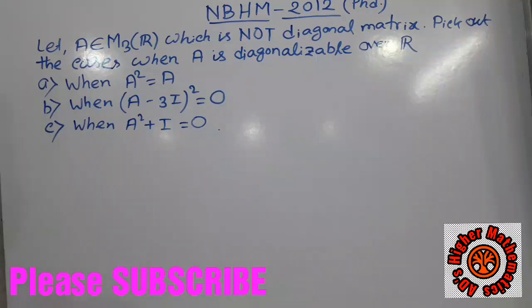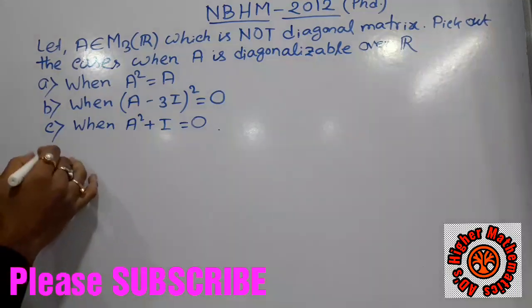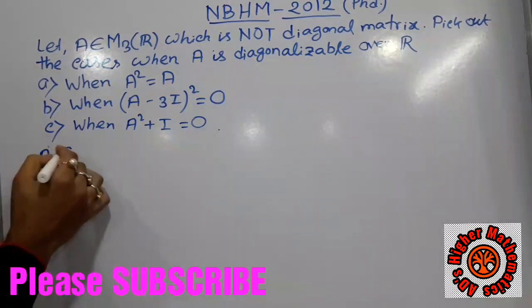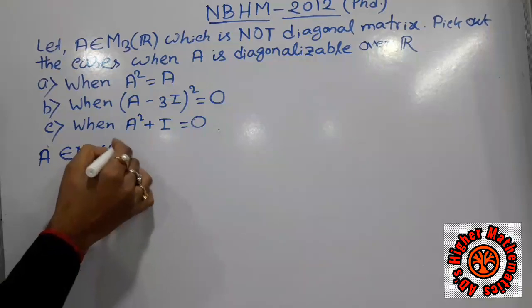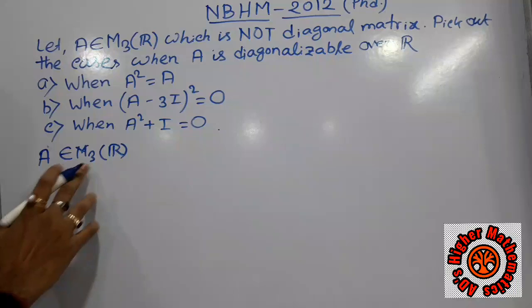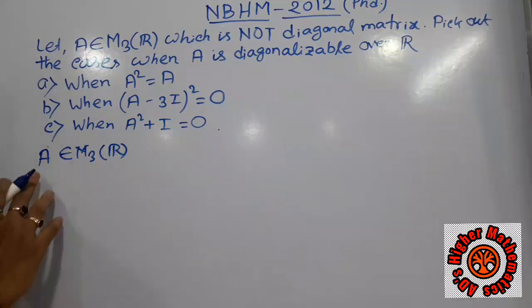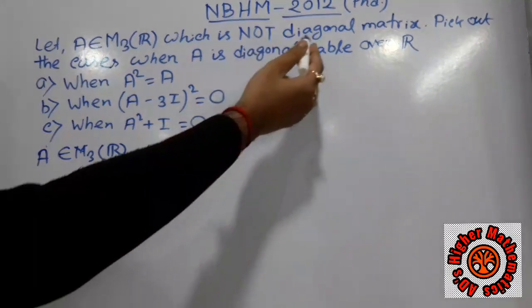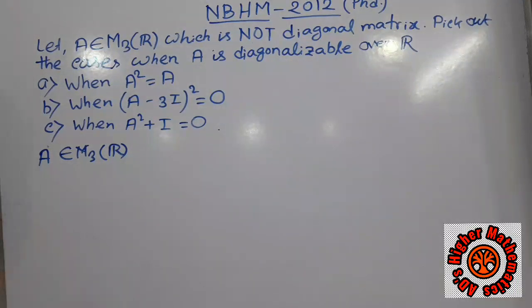Here A is a matrix of order 3 cross 3. A belongs to M3(R), which means all entries of A are real, and the order of A is 3. Another condition given is that A is not a diagonal matrix. That means the elements other than the diagonal are not all 0. So under that hypothesis, which of the following options will be true?